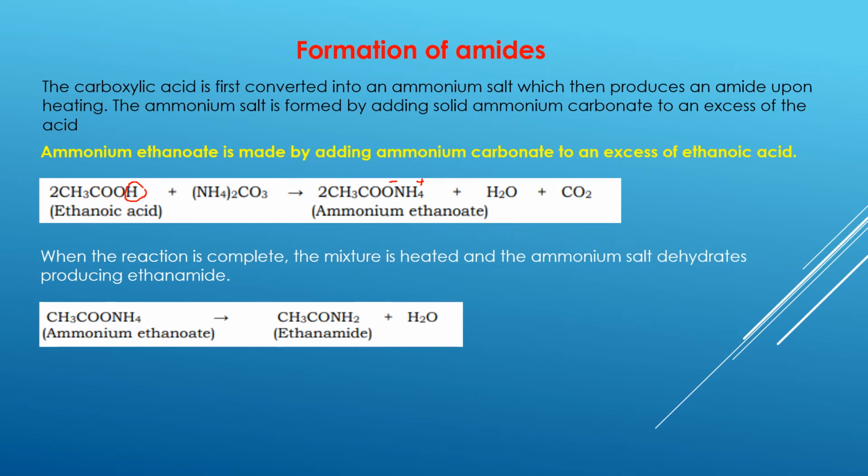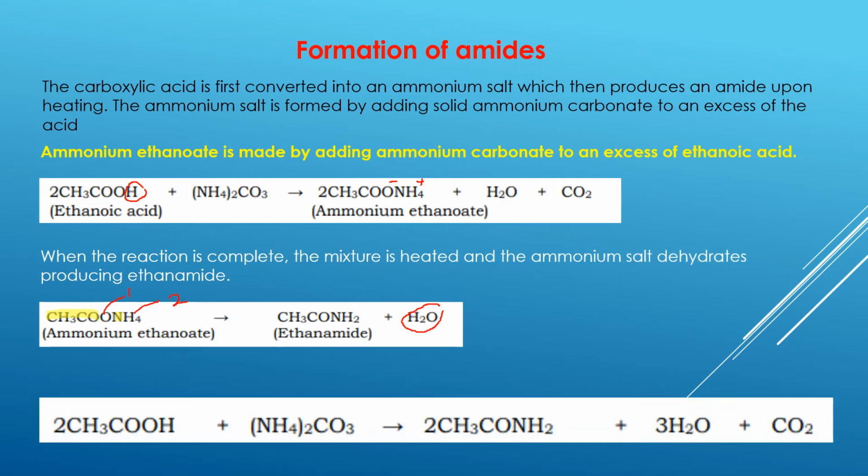Out of the 4 hydrogens, 2 hydrogens have been given out and one of the oxygens has been given out. So altogether we have 2 hydrogens and 1 oxygen, which is going to form water. Whatever is left behind is the CH3CO, nitrogen, and 2 hydrogens. So this is the group that is left behind, which is called ethanamide. So in short, this is how we can write the reaction.